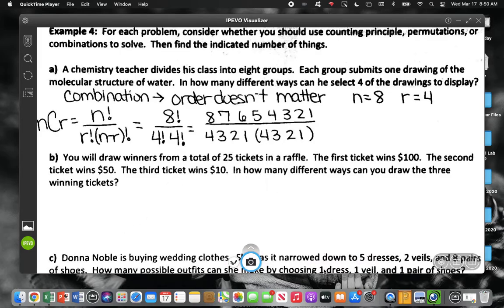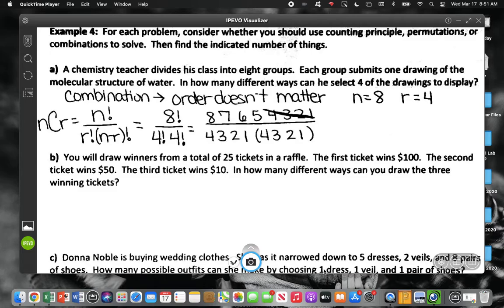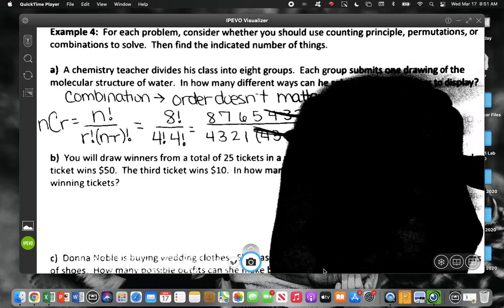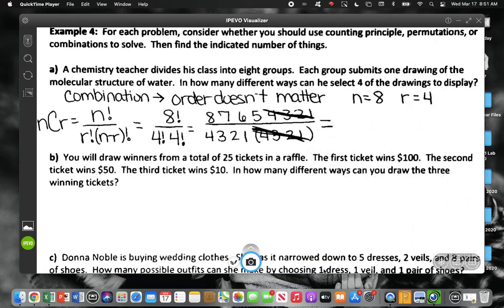Do we see anything that eliminates? Yeah. What eliminates? 4, 3, 2, 1. Does it matter which 4, 3, 2, 1 I mark out? All right, so now we just have to multiply what's left. So for our numerator, we are going to take 8 times 7 times 6 times 5. Tell me what you get.